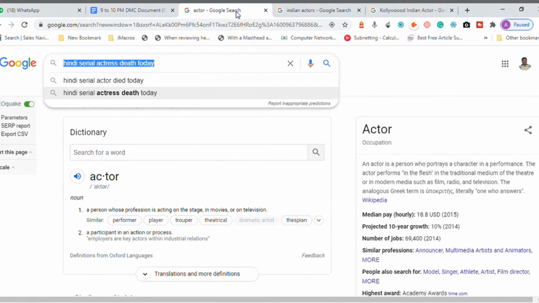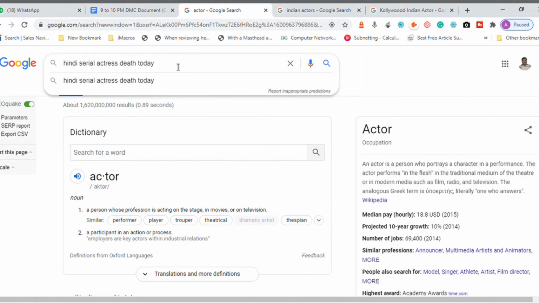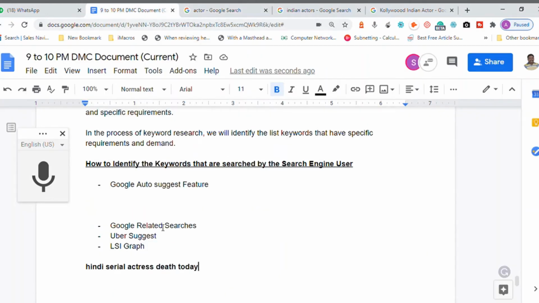This is one keyword: Hindi serial actors death today. This is the topic keyword which I'm going to choose. We call this the focus keyword, which means we are going to focus on this keyword to write the content.